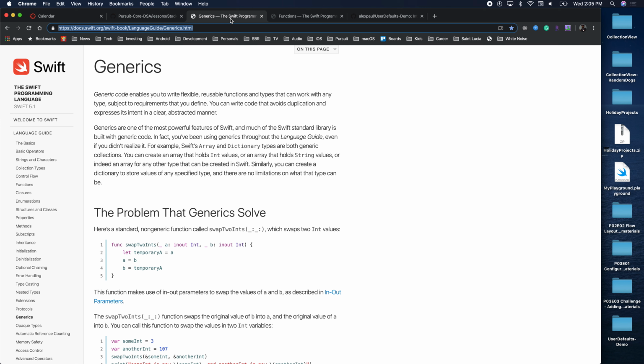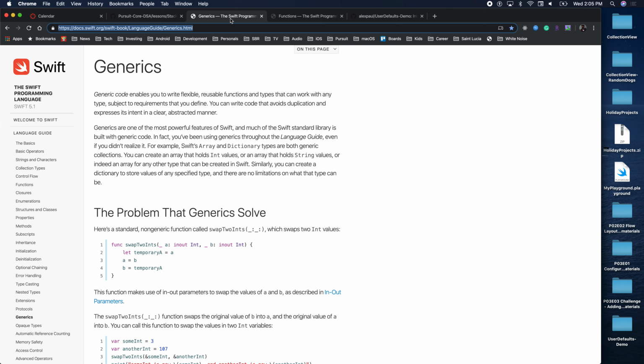So the Apple guide says, generic code enables us to write flexible, reusable functions and types that can work with any type subject to requirements on that type. Right? What does that mean? Back in Unit 1, we used arrays, right? An array is a generic type. Why is an array a generic type? Because in an array, you could have any type you want, right?